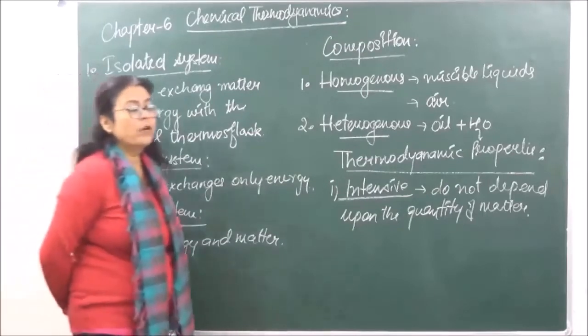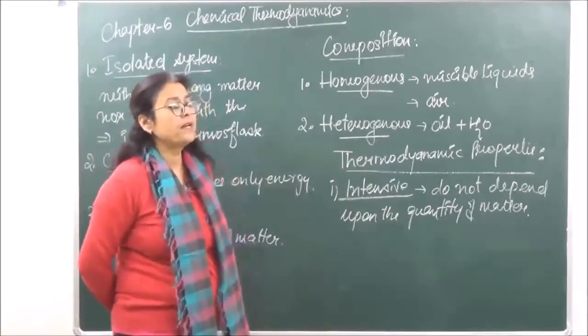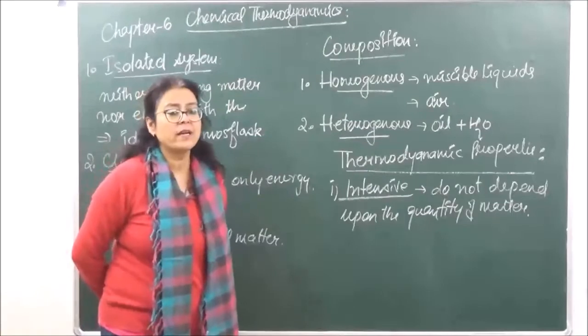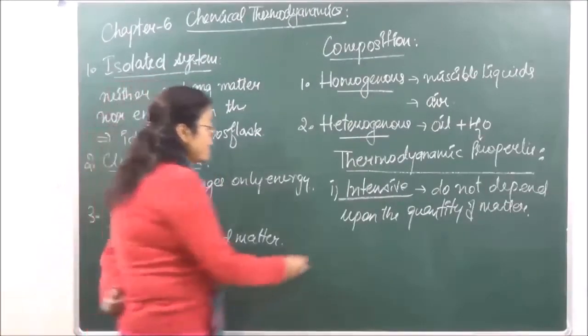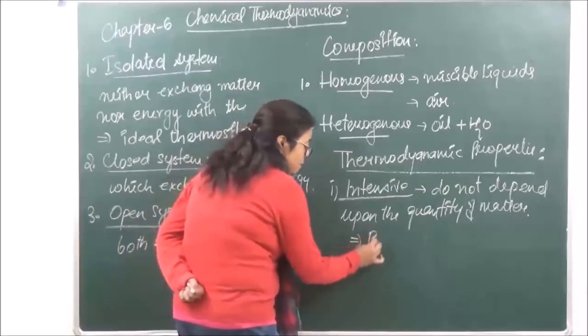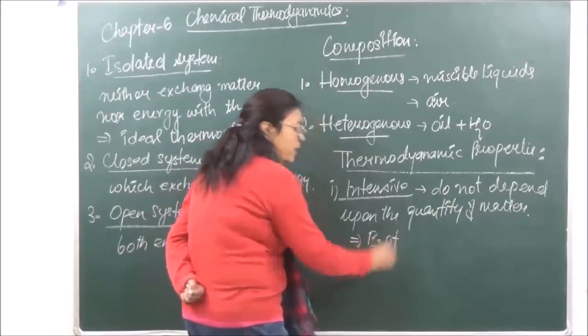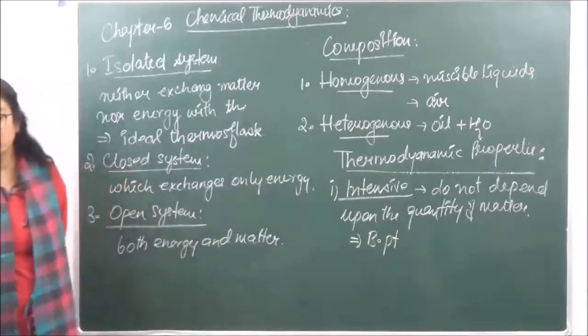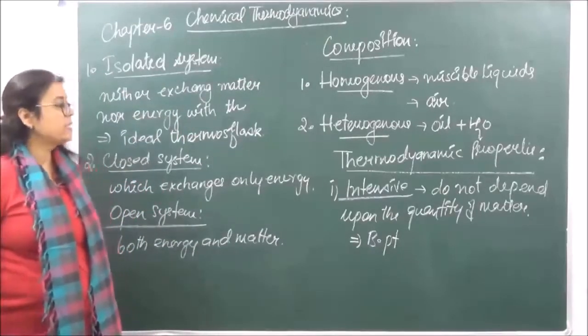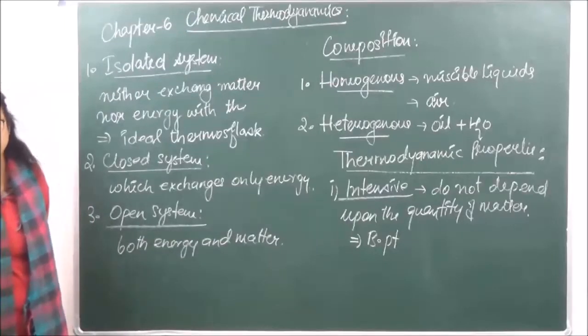If we are taking the boiling point of water, whether we are taking one glass of water or a tub of water, the boiling point of water does not change. So we say that properties like boiling point are intensive properties because they do not depend upon the size or amount of matter which is contained.